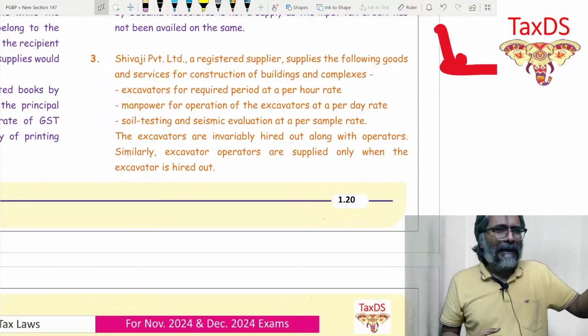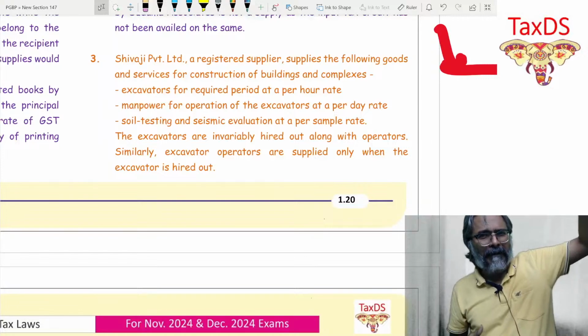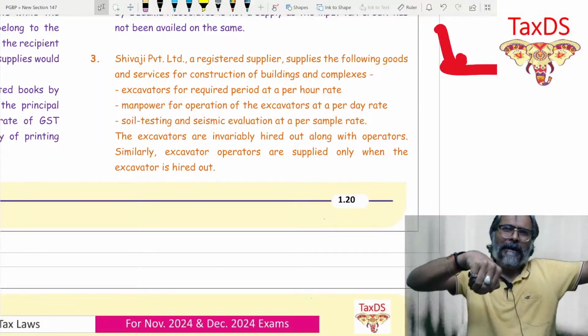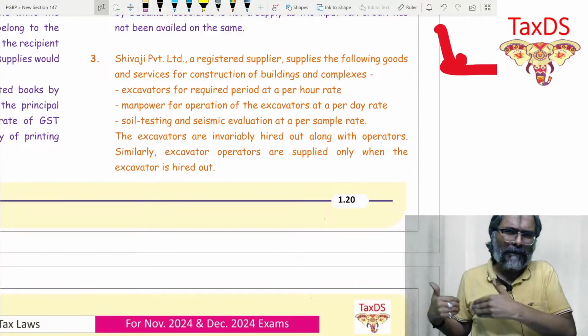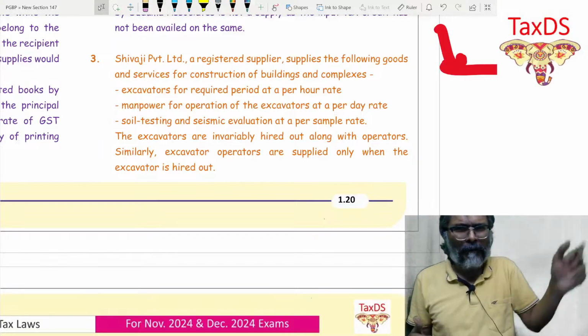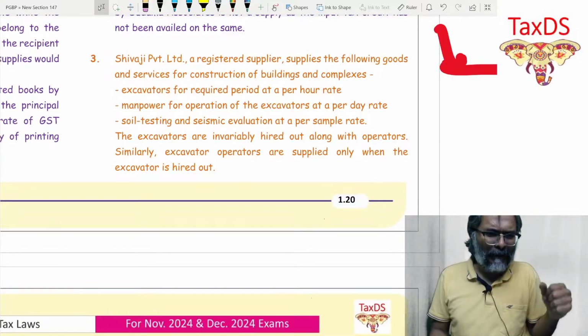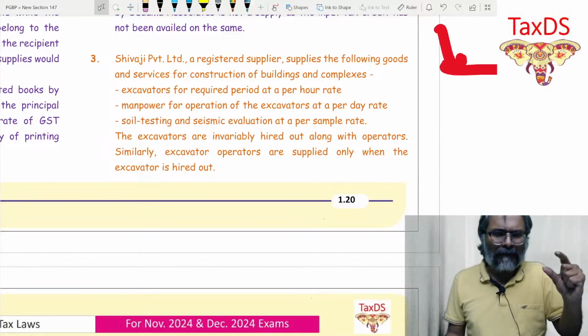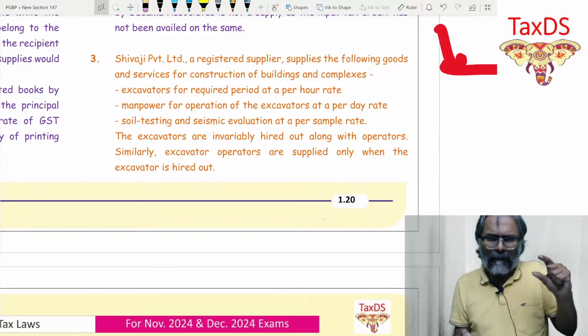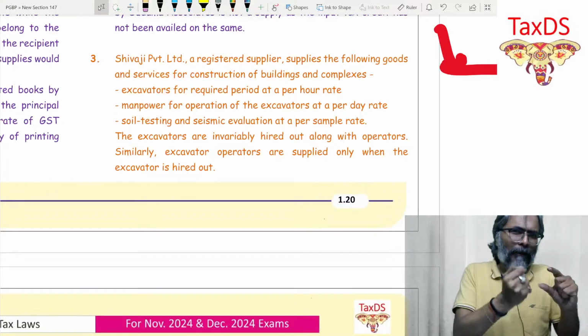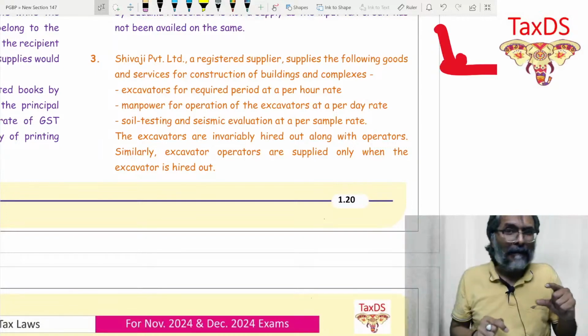Now you cannot say, you give me that crane or the excavator, my person will sit on that and he will do the excavation. That person, the supplier, will know how you will operate it. He will operate in such a rough manner that the excavator will get damaged. And that is the reason why, students, you will know that the manpower are always supplied to operate that excavator.